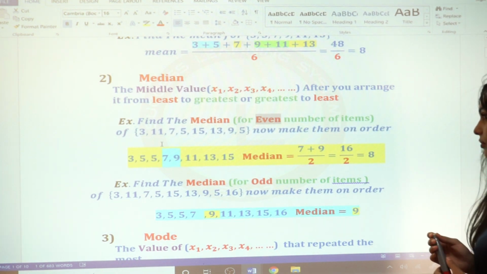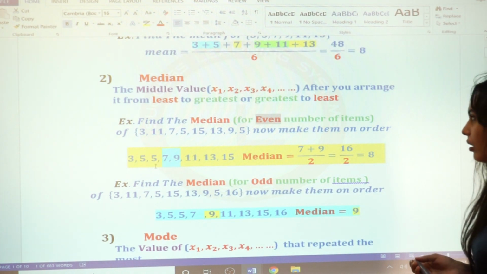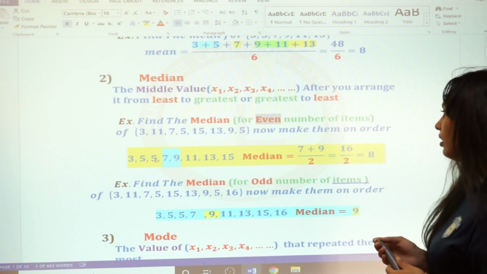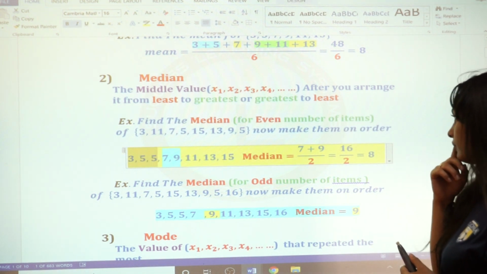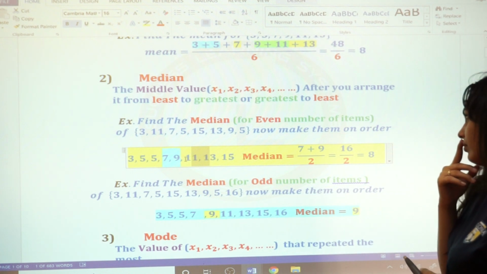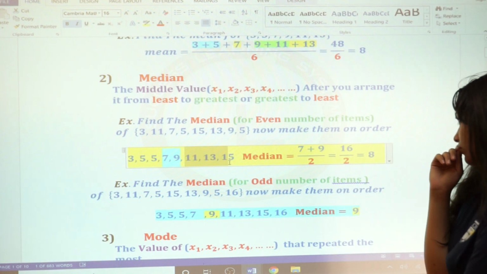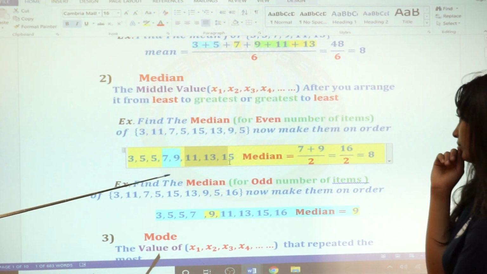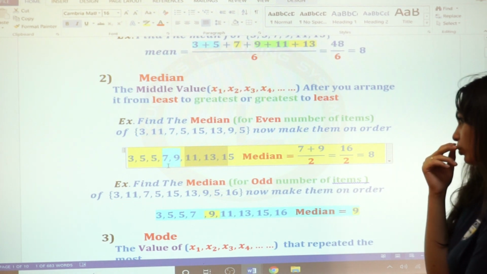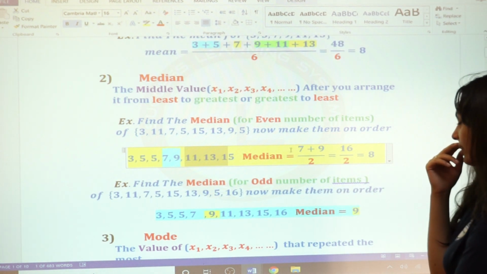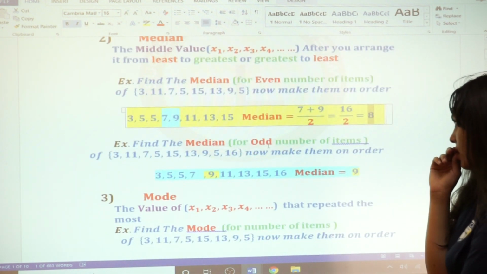What do we have to do? No, look what we're going to do. We have 8 numbers. We delete 3 numbers from here and 3 numbers from here. We arrange it from least to greatest. You cannot find the median if you don't arrange it from least to greatest. How many numbers are left in the middle? 2: 7 and 9. We add and divide by 2, then my median is 8. How about when I have odd numbers?